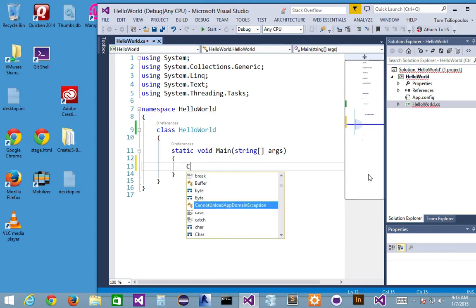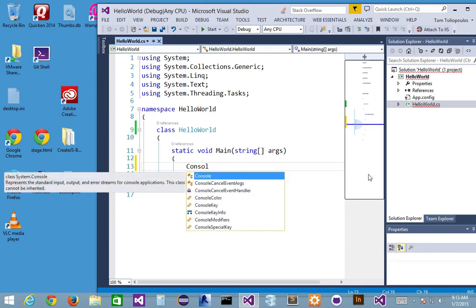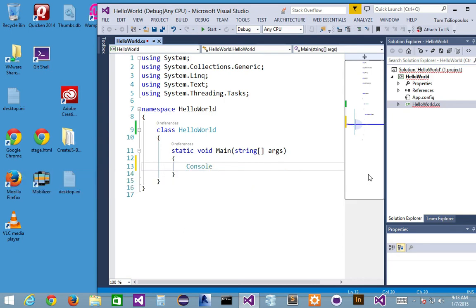If I start typing console, I'm accessing something that's built in to C#. See, I'm not using the namespace system anymore because I don't need to, right? Console is the class Console. So here's my console class. And if you notice, it highlights in blue, just like the hello world class that we were just making highlights in blue, so does the console. Both of these things highlight in blue.